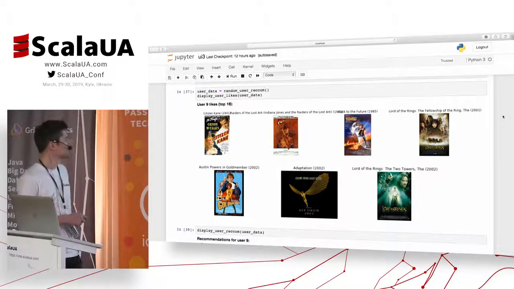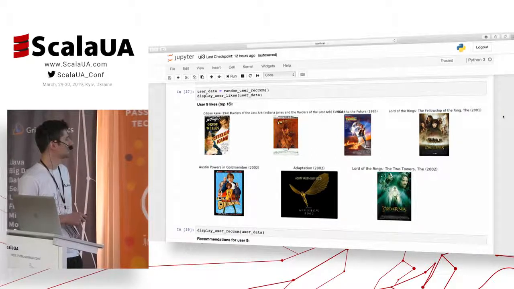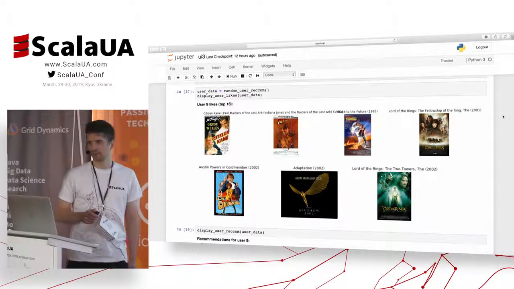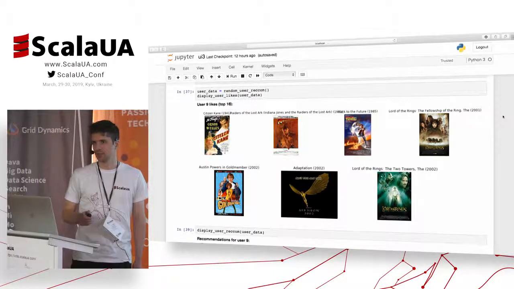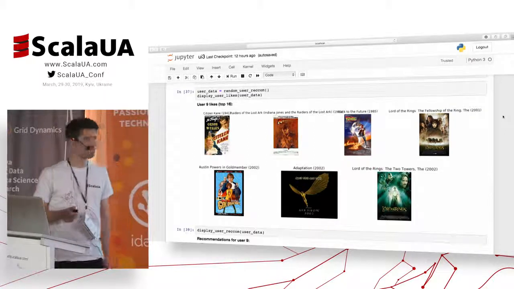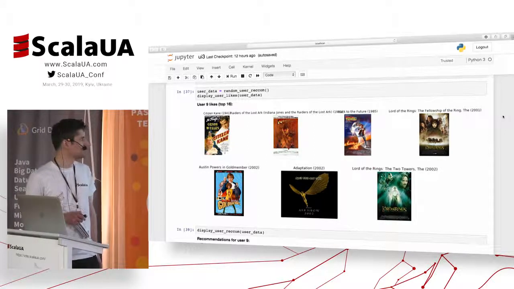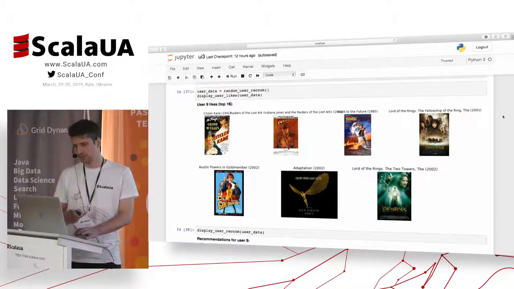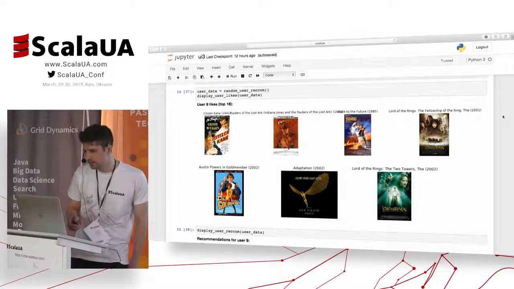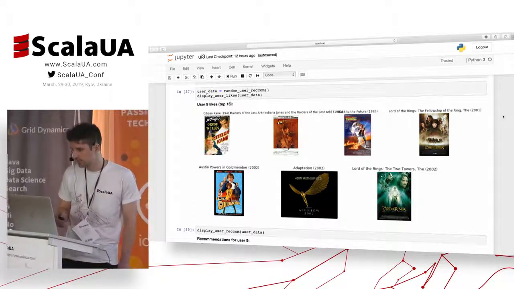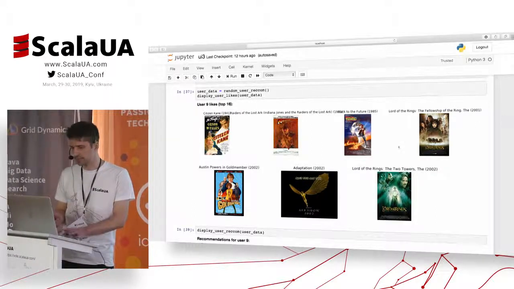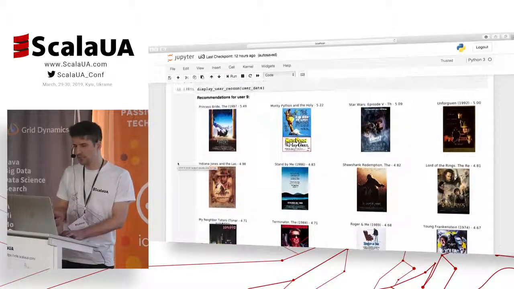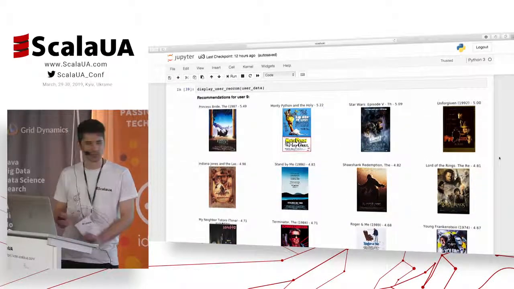So we have our user with ID 9, and this is the history of the user, but I'm showing just the movies which the user actually likes. So that's 5 with 5 rating or 4.5. So the user likes this. We can see here Indiana Jones, Back to the Future, Lord of the Rings, and all that stuff. And this is how recommendations look for this user.